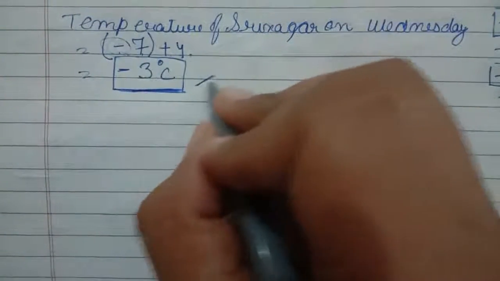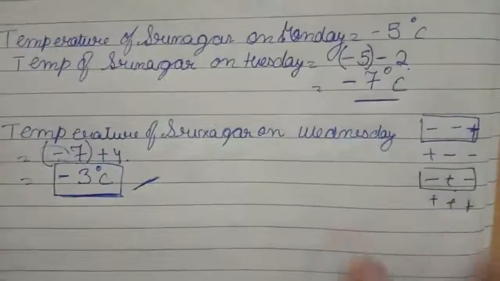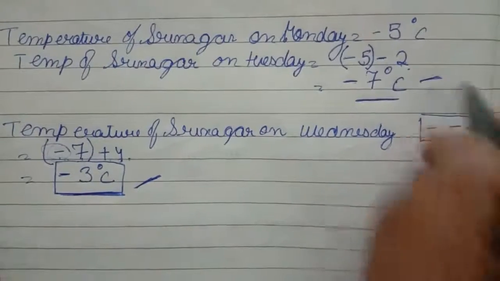Okay, -3 degree Celsius on Wednesday and -7 degree Celsius on Tuesday. Answer. Thank you.